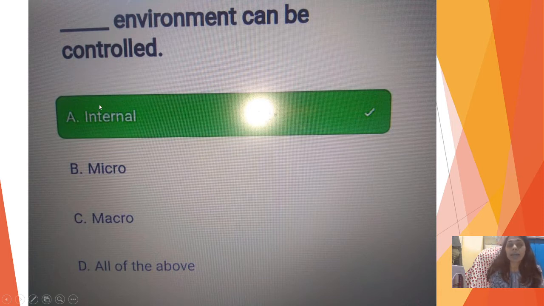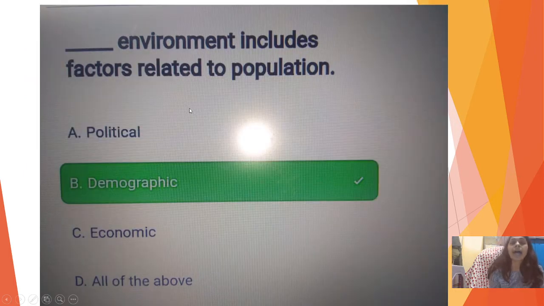Internal environment can be controlled. Dash environment includes factors related to population. The answer is demographic. So you could be asked related questions on political or dash factors where the answer would have been economic. So while you are reading the types of environment, just have a reading as to what you mean by political, what you mean by economic.